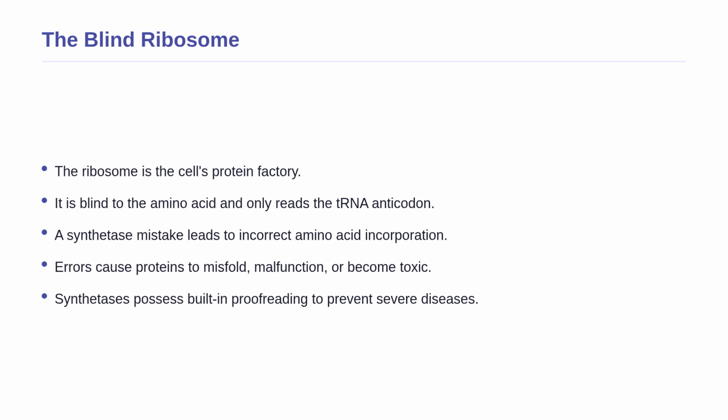This single error can cause the resulting protein to misfold, malfunction, or even become toxic, which is the root cause of many severe genetic and neurodegenerative diseases in humans. Therefore, these enzymes possess built-in proofreading mechanisms to double-check their work.